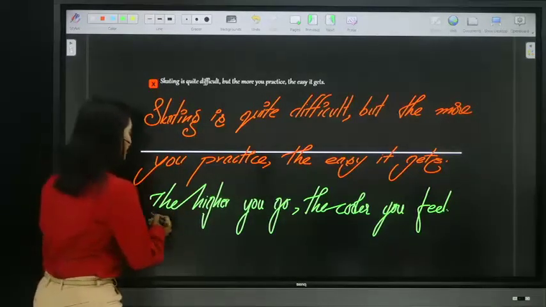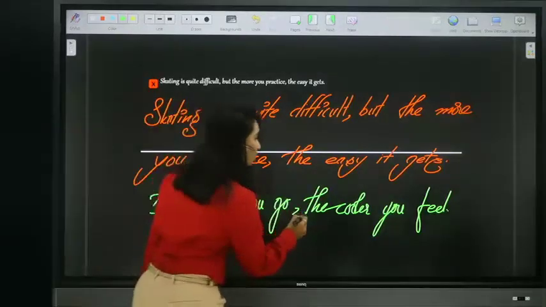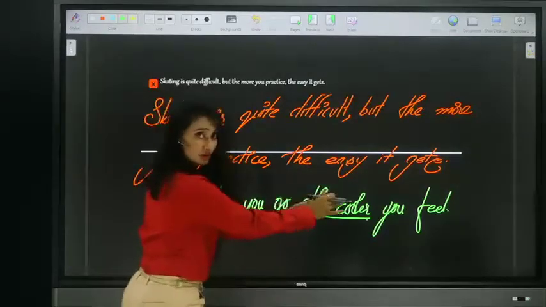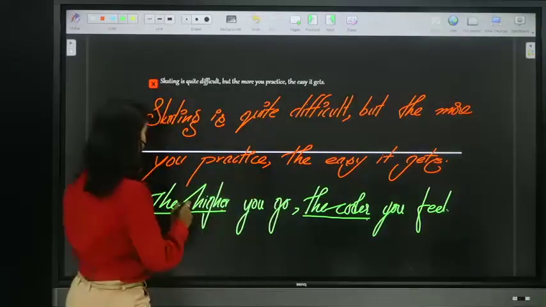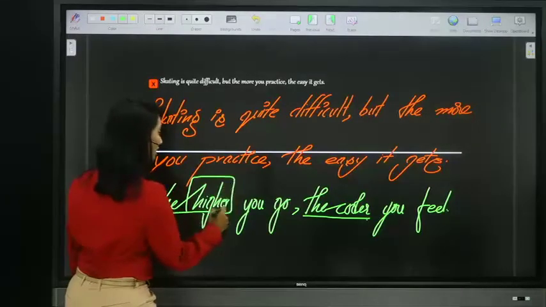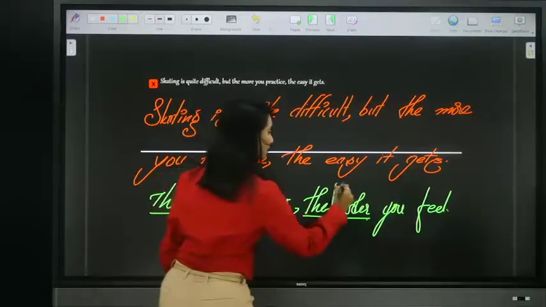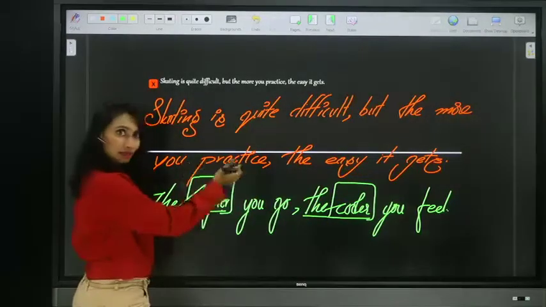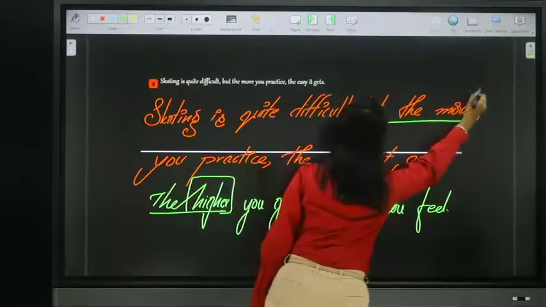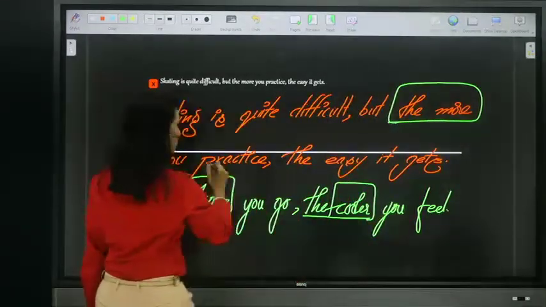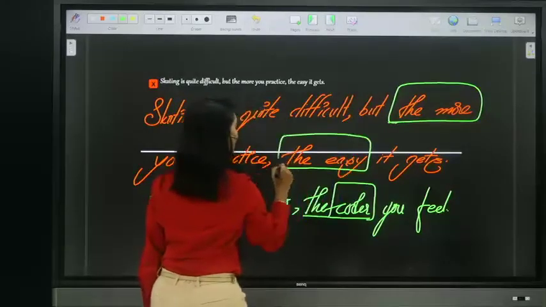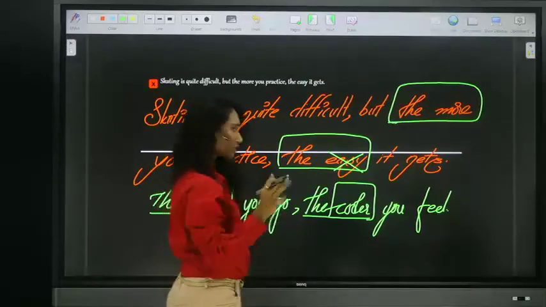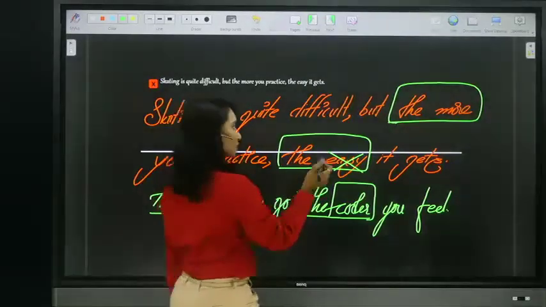See guys, the higher you go, the cooler you feel. We use the article "the" before the two adjectives, and the two adjectives are in which degree? The higher, the cooler. They are in comparative degree, right? Same thing here. The more, comparative form. You practice, the easy. Easy is comparative form? No, it is positive form. Before positive forms, we cannot use the article "the". It should be comparative form.